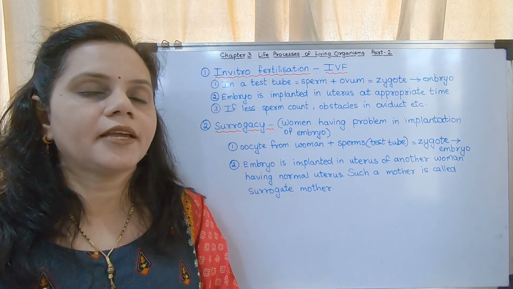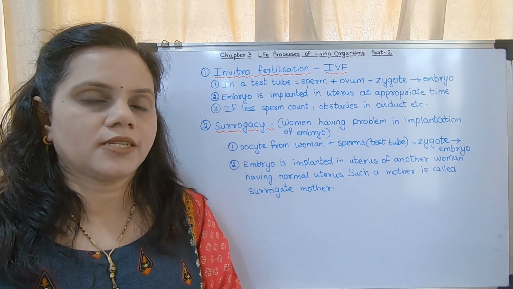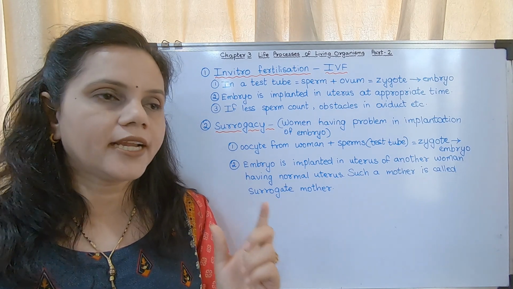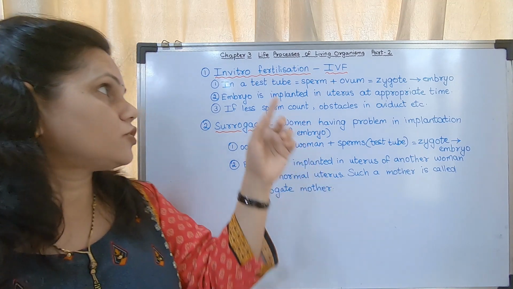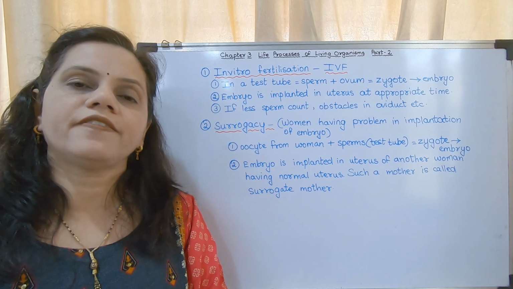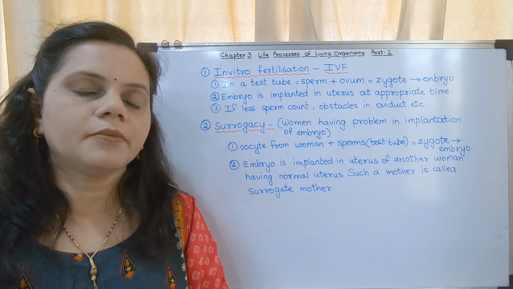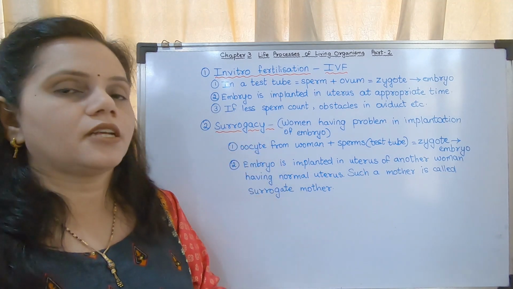At the appropriate time means the doctor has to observe her menstrual cycle, and on the correct day the embryo has to be implanted into her uterus. That process is called in vitro fertilization. This is a frequently asked question. They will give you the diagram and ask the question. Now the second one is surrogacy.